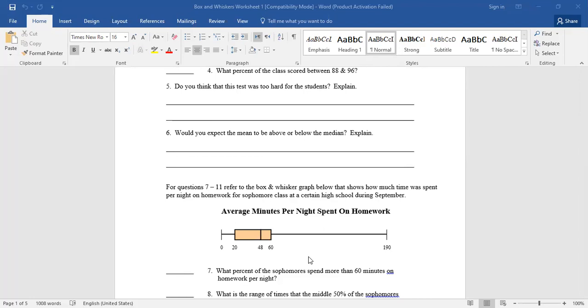Third quartile? 60. What percent of the students spend more than 60 minutes on homework per night? 25%. Thank you, because more than this one is 25%.